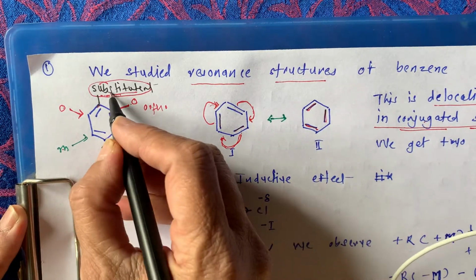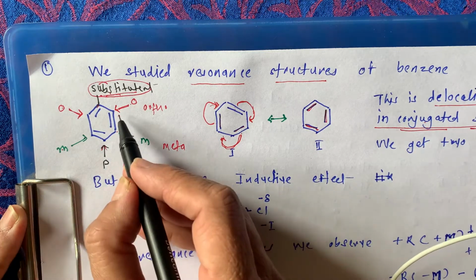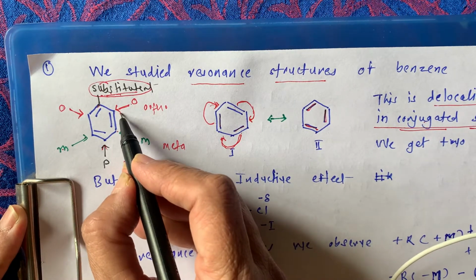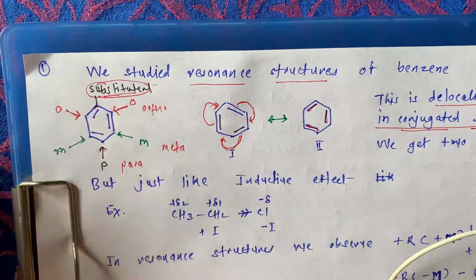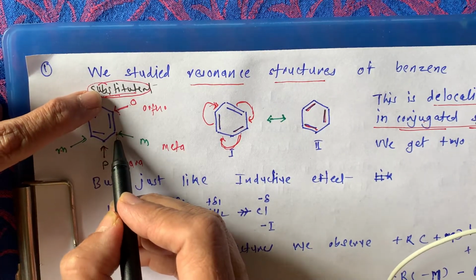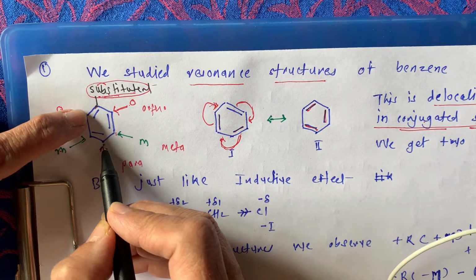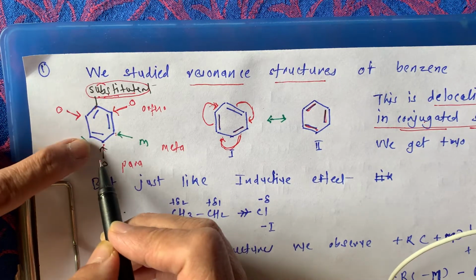With respect to this substituent, these two adjacent carbons will be ortho, then next to that these two are meta, and this one is para.